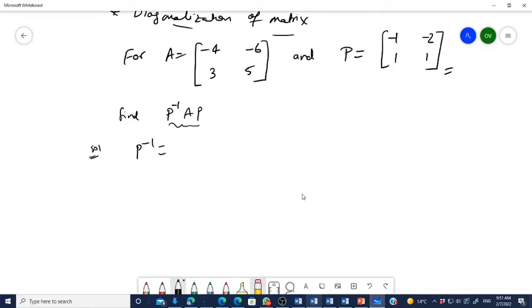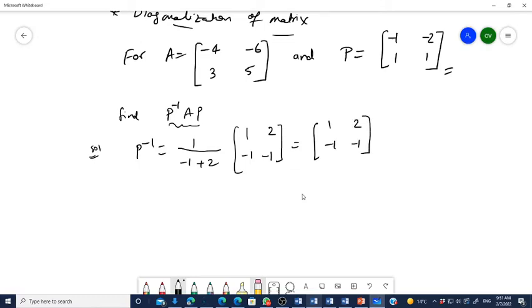What will the P inverse matrix be? Can anyone tell me? Sir, eigenvectors matrix. No, what will the P inverse matrix be? Minus 1 plus 2, and this will become 1, this will become minus 1, this will become 2 and minus 1, right? Yes, sir. So it will give P inverse: 1, 2, minus 1, minus 1, right? This is the P inverse.